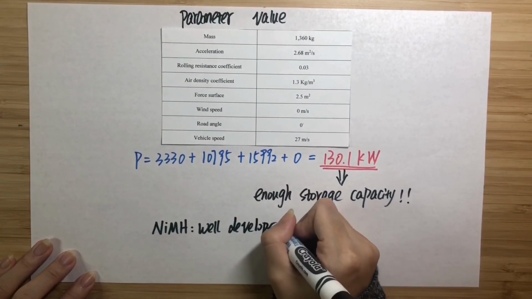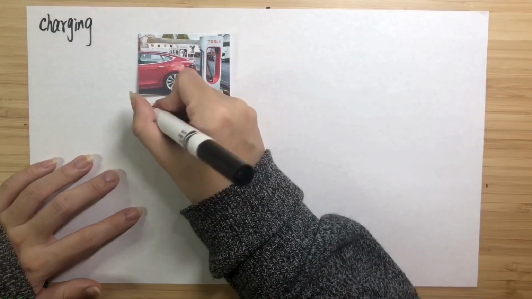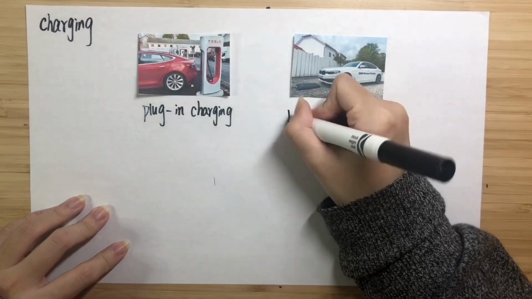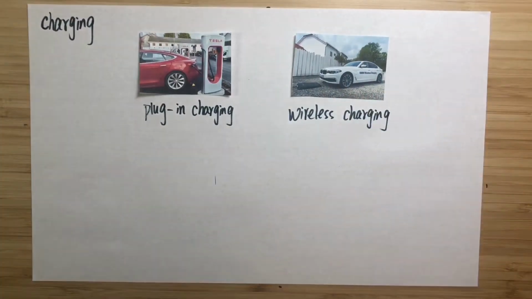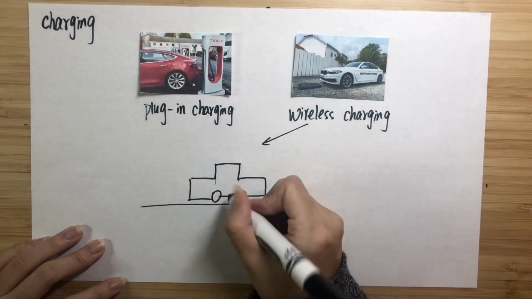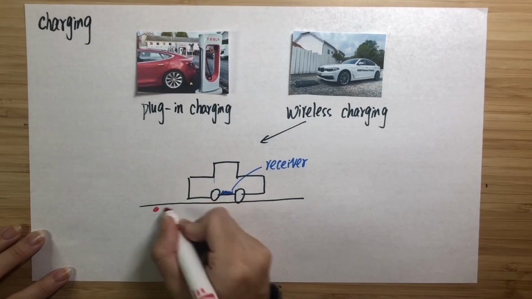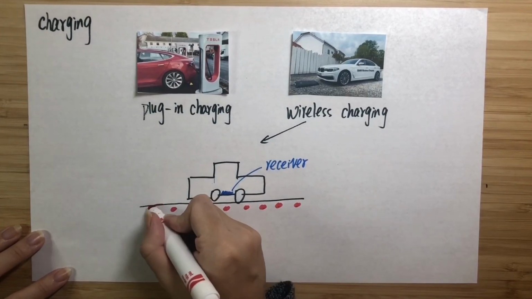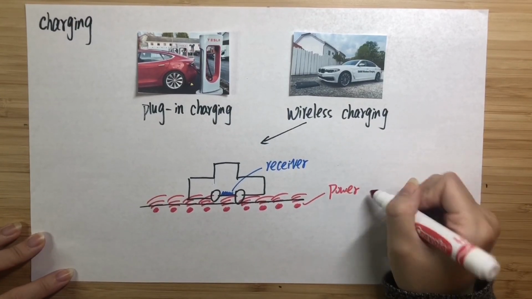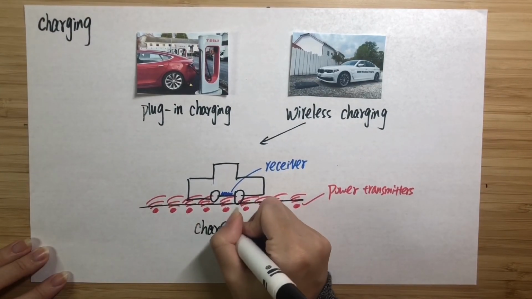Nowadays, most manufacturers use nickel hydride batteries as the energy source of electric vehicles. How to quickly and efficiently charge electric vehicles' batteries is a difficult problem in the electric vehicle system. Most electric vehicles today are plug-in vehicles, which means you can use a wired charging method for battery charging. But with the development of technology, EVs today can be charged wirelessly. With this wireless charging technology as the basis, electric vehicles can be charged while driving. As shown in this picture, the energy transmitters are buried under the road, and the energy receiver is installed on the chassis of electric vehicles.